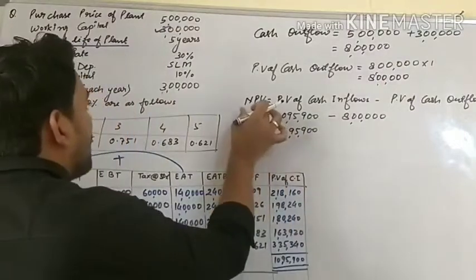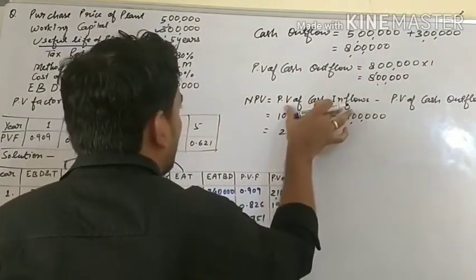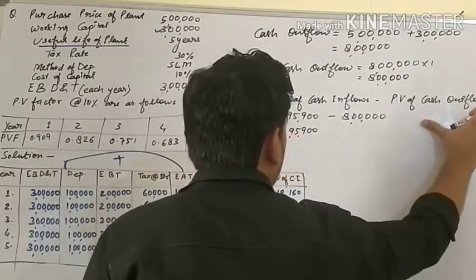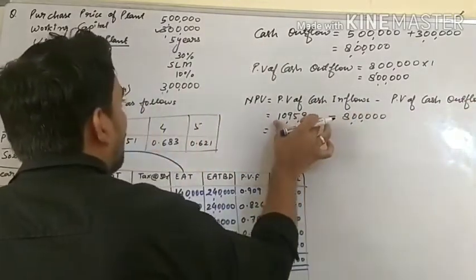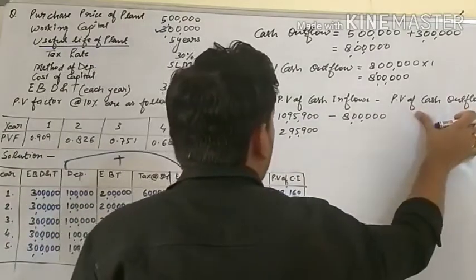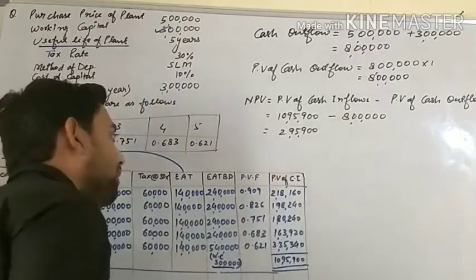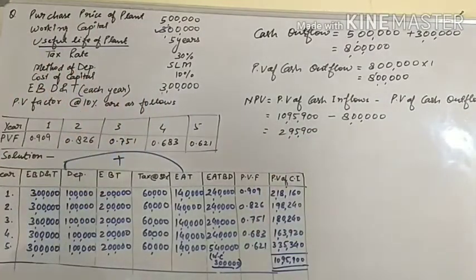Now we will calculate NPV. The formula for NPV is PV of cash inflows minus PV of cash outflows. The PV of cash inflow is 10,95,900, and the PV of cash outflow is 8 lakh. It means our NPV is 2,95,900. This is the NPV.